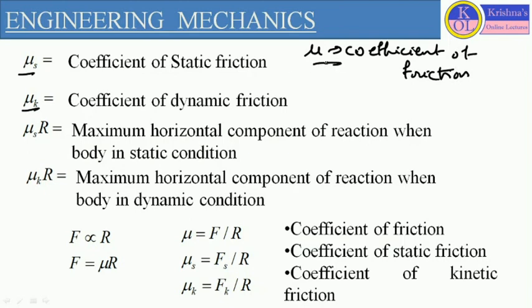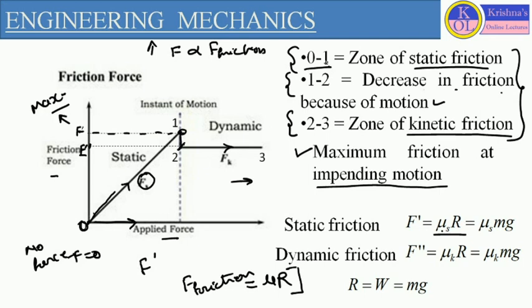So mu we consider as the coefficient of friction when there is no condition defined, when there is no static condition, when there is no dynamic condition. For common conditions, we consider mu as the coefficient of friction. But during this static zone 0, 1, when there is an increase in applied load as well as an increase in friction force, the friction is defined in terms of static friction, and it will be equivalent to mu s into R. So this R will be the reaction, that is equal to weight or mg.